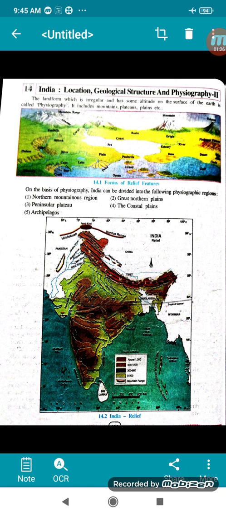Now, on the basis of physiography, India has been divided into different physiographic regions. That means our India has this many divisions. How many? 5. Now, the first one is the northern mountainous region, which we are going to study in detail. Then Great Northern Plains, Peninsular Plateau, the coastal plains and archipelagos. Archipelagos means islands.